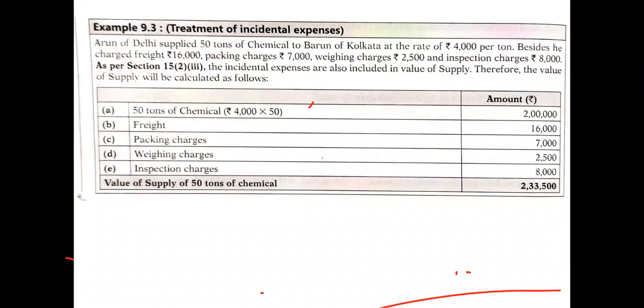Inspection charges, whether goods are in good condition or not, or whether the goods are fit to use or not. For that purpose, inspection has been done, and the charges we have spent is 8,000 rupees that need to be added. And when we do the total of this, it will become the value of supply of 50 tons of chemicals. So what we did is we added all the things, not only the price which is paid or payable, plus the other expenses which are directly related to the cost of product. Those all things are added here. So we got the value of supply, right? The exact value of supply of 50 tons of chemicals.